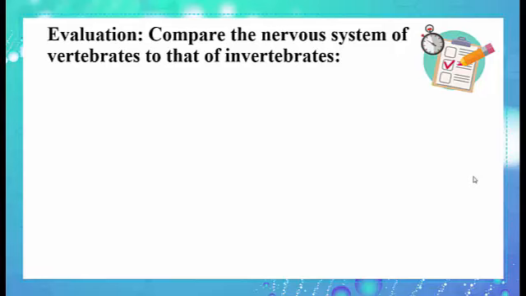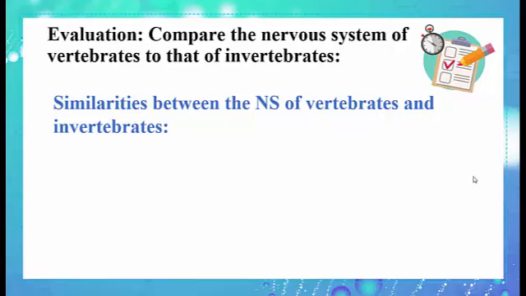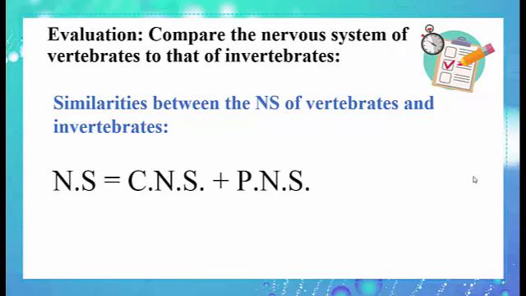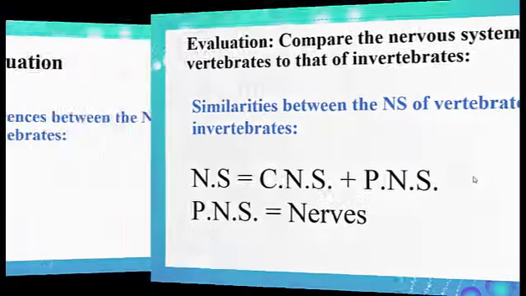It's the end. We have to make a small evaluation to compare the nervous system of vertebrates to that of invertebrates. So you have to pause the video and think before answering. Compare means you have to mention the similarities between these two nervous systems and the differences. So the similarities between the nervous system of vertebrates and invertebrates: first, the nervous system is made up of central and peripheral nervous system, and the peripheral nervous system in both of them is made up of nerves.